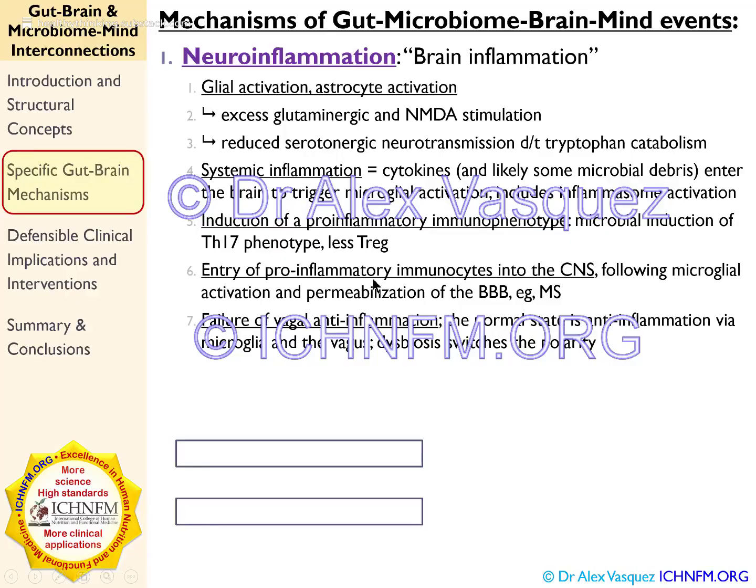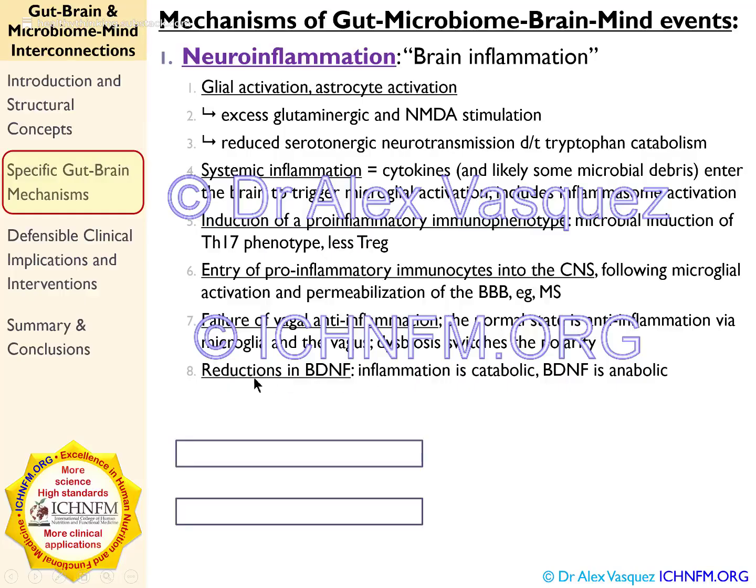So peripheral inflammatory cells can, in contrast to what we thought before, but we know now, they can enter into the brain, and that contributes to some of the inflammation, for example, that we see with HIV and also with multiple sclerosis. We're all aware now, I believe, that the vagus nerve provides an anti-inflammatory effect. Obviously, if that pathway is, let's say, blocked or triggered by pro-inflammatory stimulus, then either we're going to be deprived of the vagal nerve anti-inflammatory effect, or perhaps the vagus nerve could actually create inflammation instead of creating an anti-inflammatory effect.